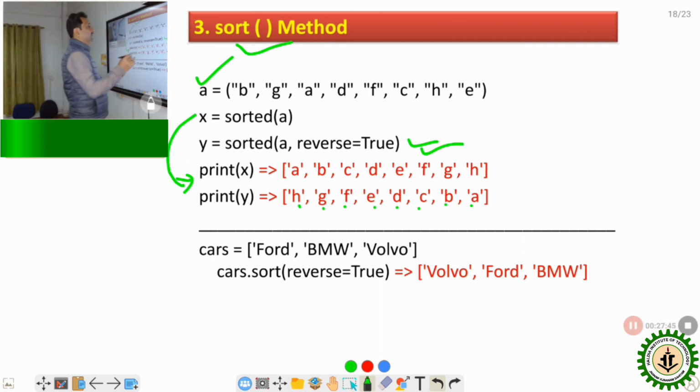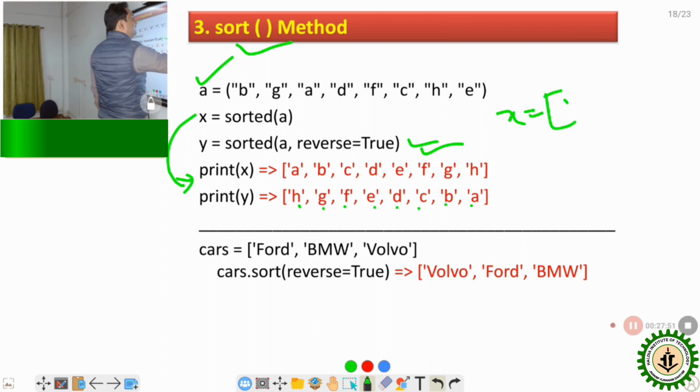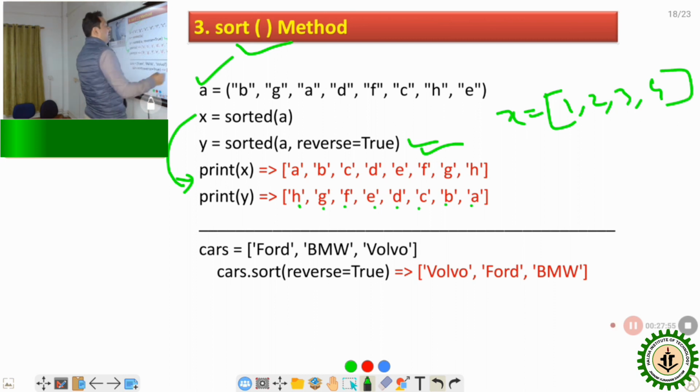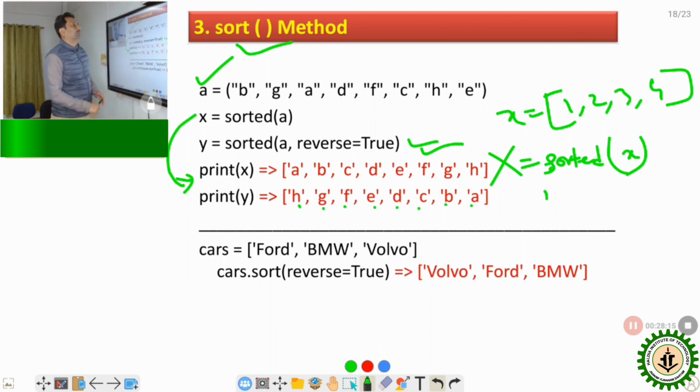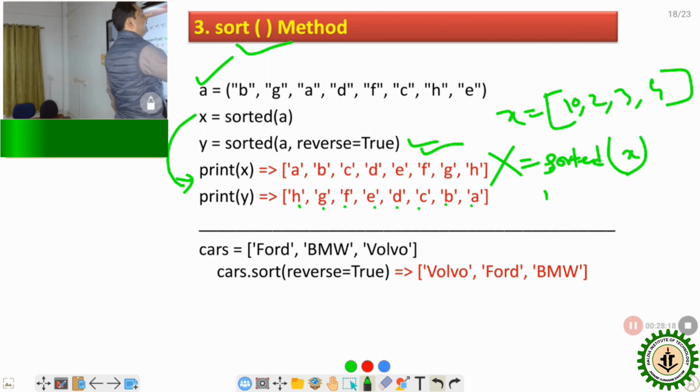Suppose in a list X, X is equal to a list of 1, 2, 3, 4. Now if I write another variable name, capital X is equal to sorted(X). Suppose the values are 10, 2, 30, 4.